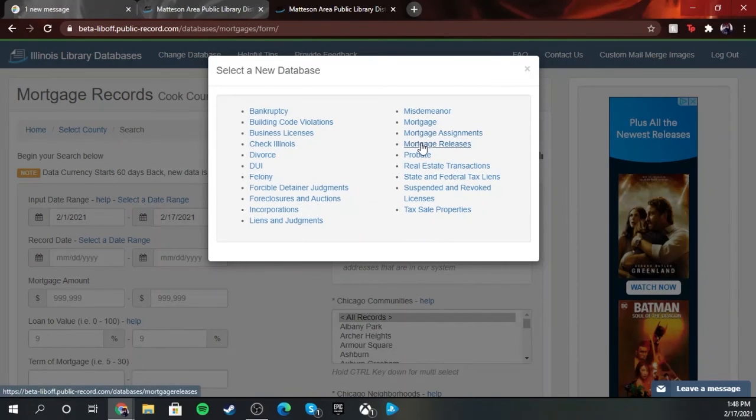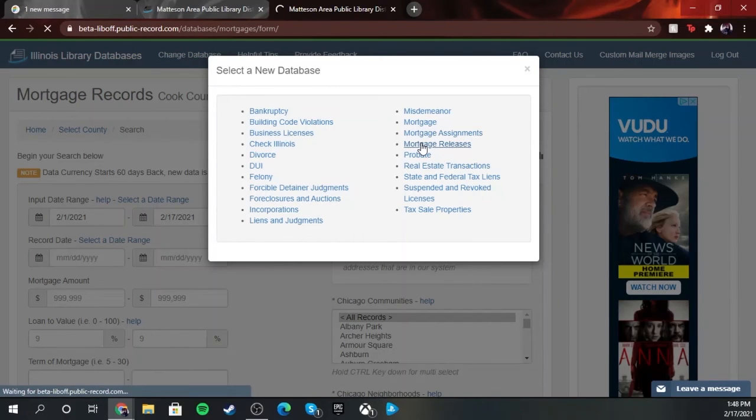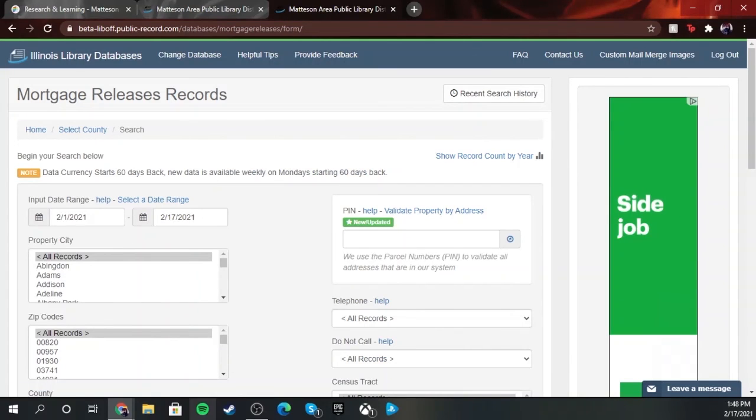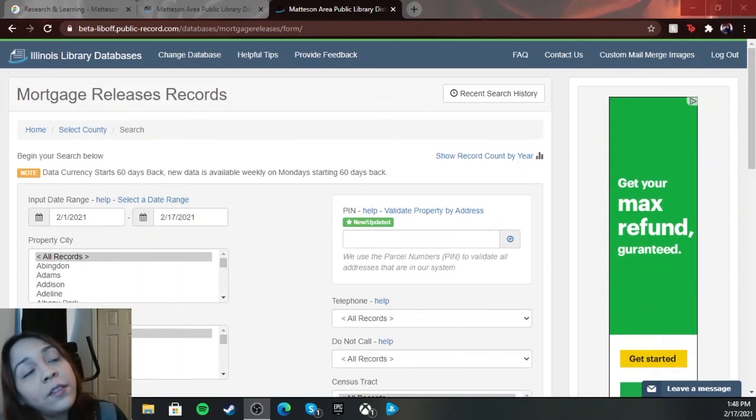So if you want to go to mortgage releases, click on that, and it'll take you to the next database. Boom. But that's about it. Like I said, there's a lot of information you could possibly get from this website, a lot of things you can do with it. It just depends on what you're looking for.